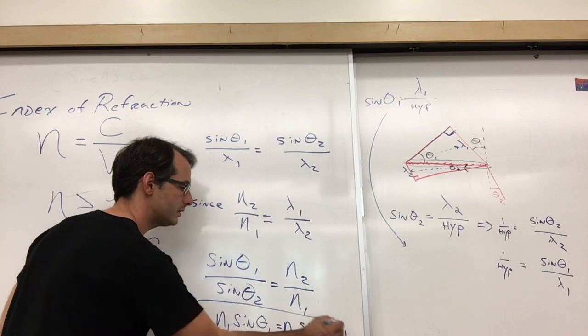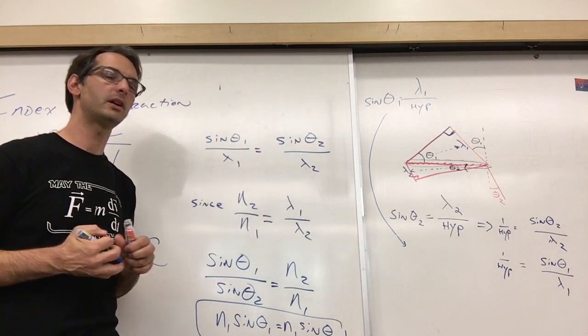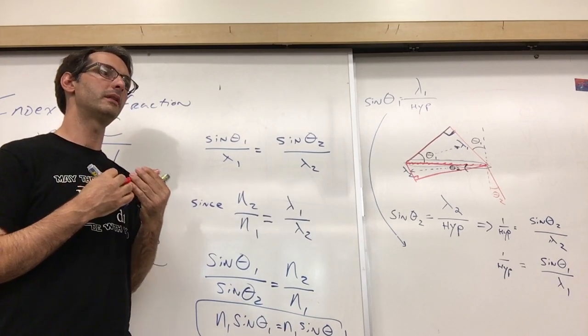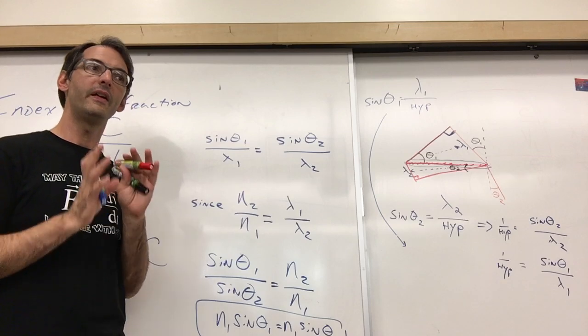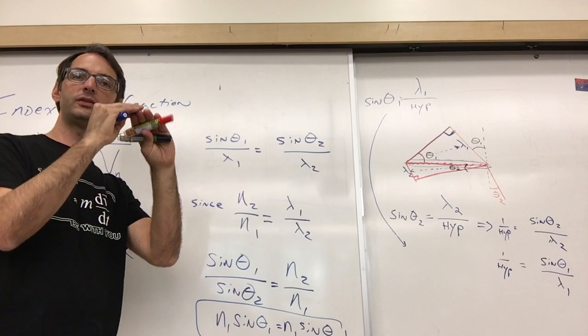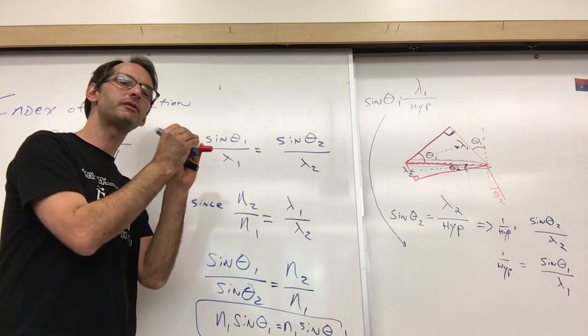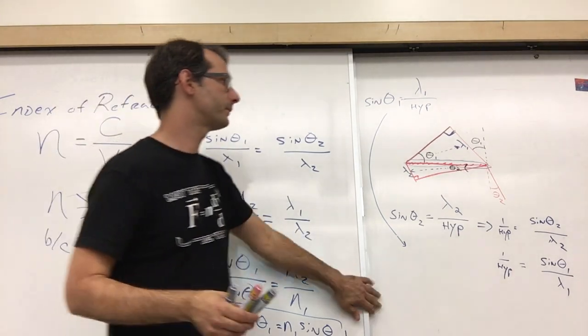Okay. So can I make a quick observation here? The law of refraction involves something called a sine function. Really what we're talking about here is the ratio of, okay, listen carefully, how the wavelength scales based on the index of refraction as the thing that forces the angle to be what it is. Okay, let me say that again.